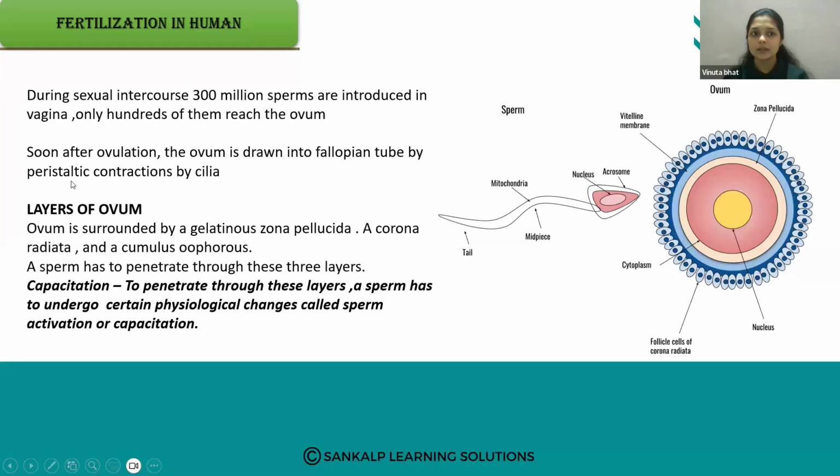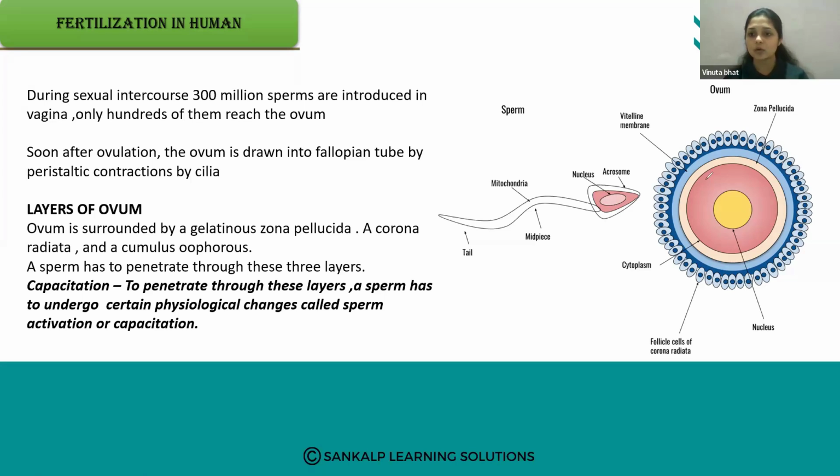Then during sexual intercourse, 300 million sperms are introduced in the vagina. Only hundreds of them reach the ovum. So millions of sperms are released from the male reproductive system and reach the vagina. Then only around 100 sperms reach the ovum.